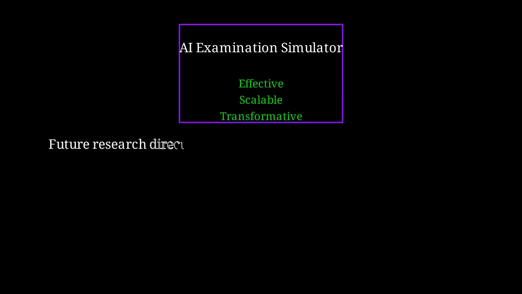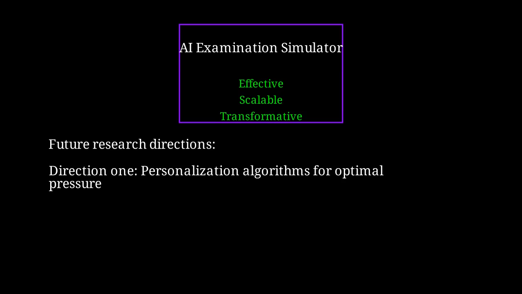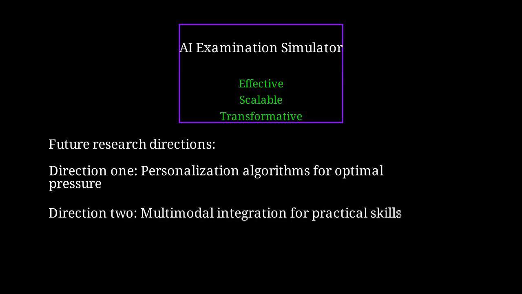Future research should focus on 3 directions. Direction 1. Develop personalization algorithms to optimize pressure level for each individual learner. Direction 2. Integrate multimodal assessment capabilities for practical and experimental skills. Direction 3. Conduct long-term studies on cognitive outcomes and career success.